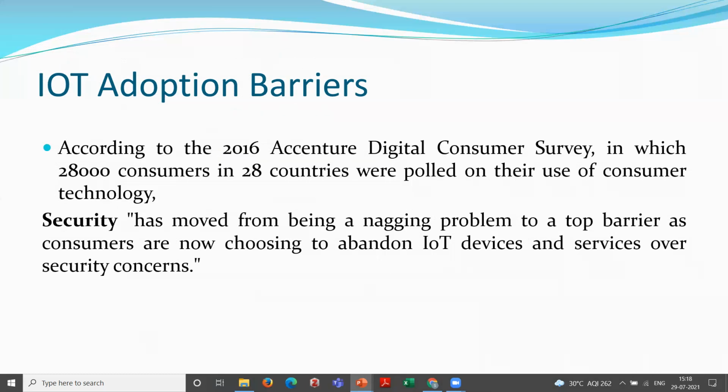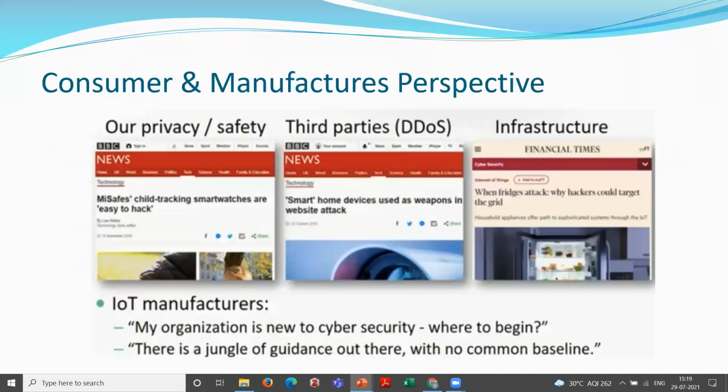That's why companies are now working not only on developing IoT devices but also on providing security. Security has moved from a nagging problem to the top barrier, as consumers are now avoiding certain IoT devices and services over security concerns.